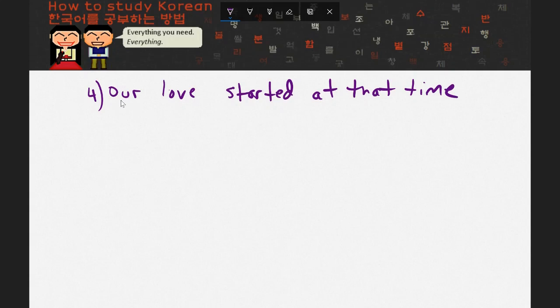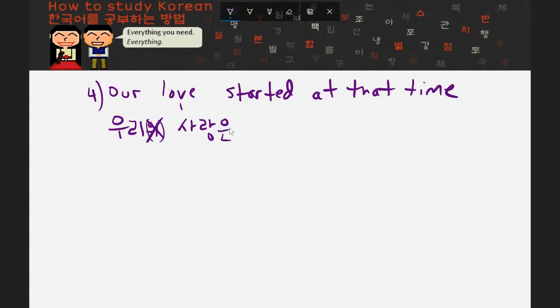Okay, the subject of the sentence in this case is going to be our love. So if I want to write down our love, I have to use the word for we, which is 우리, and add onto that to indicate that it's not we love, but our love specifically, just like I turns into my. Love in Korean translates to 사랑, or to love turns into 사랑하다, but the noun form of love is just 사랑. And you don't actually need this 우리. This is something you don't necessarily need, and I might even take it out. It's one of these things, again, that you can usually assume. If you just say 우리의 사랑 or 우리 사랑, that's the subject of the sentence.